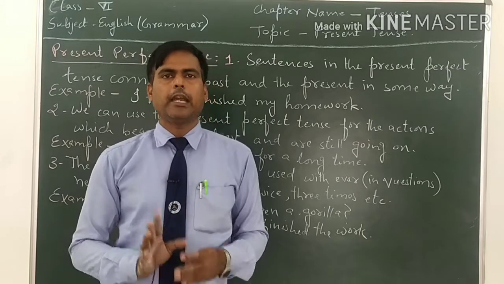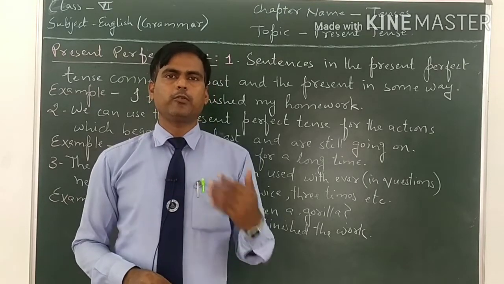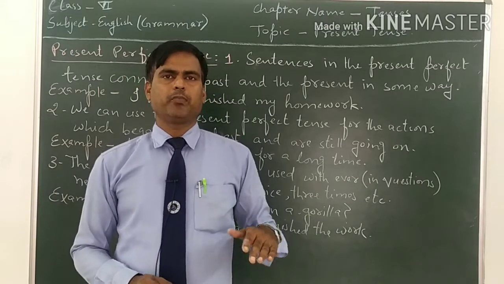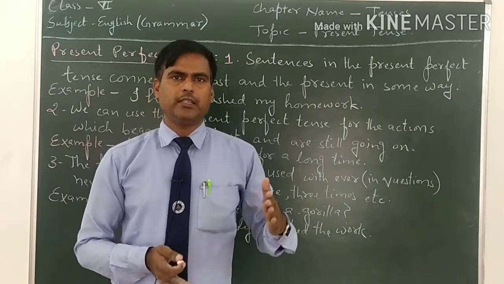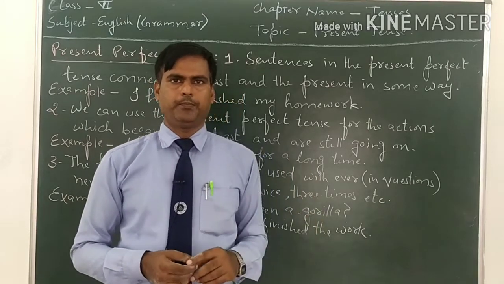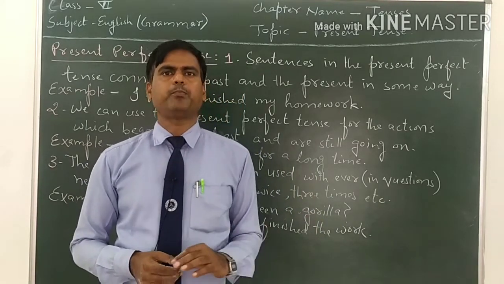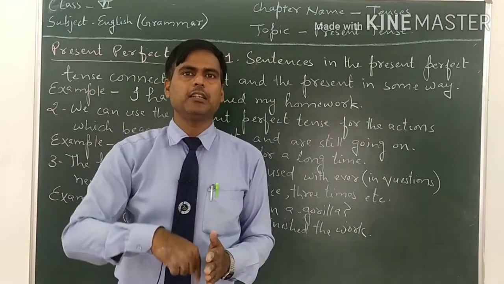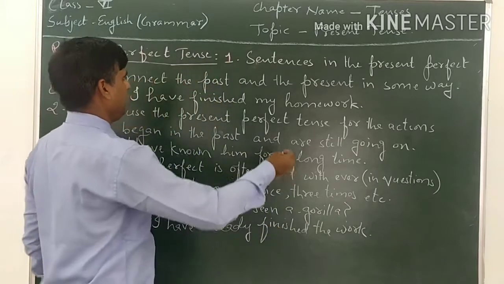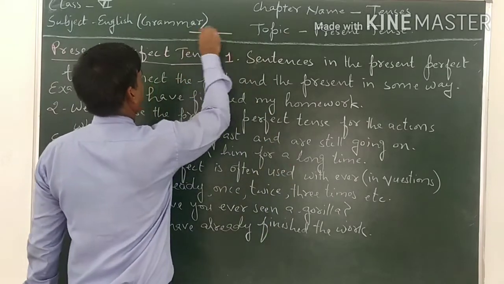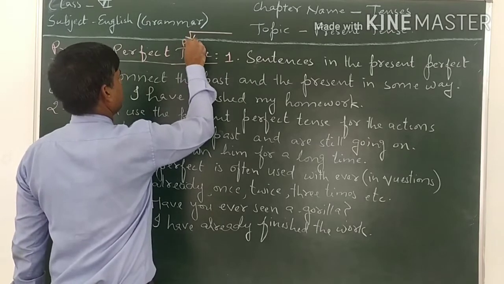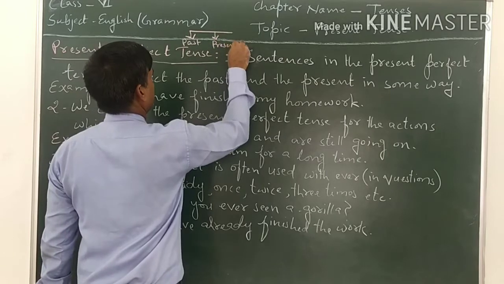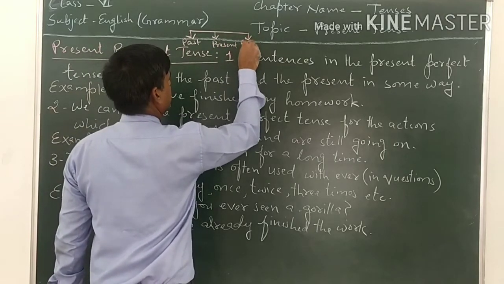Simple past tense and present perfect tense are very close with each other, because in simple past tense the work is done in the past, and in present perfect tense the work was started in the past but it is finished in the present. You can understand with the help of this. For example, this is past, this is present, and this is future.